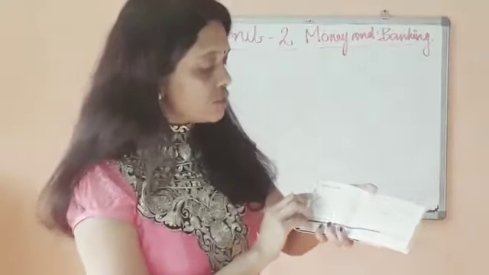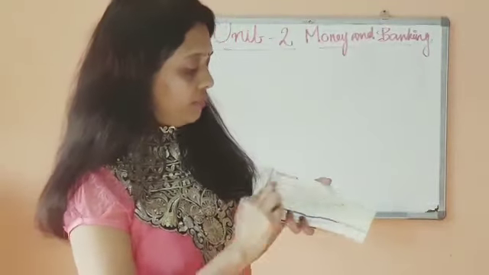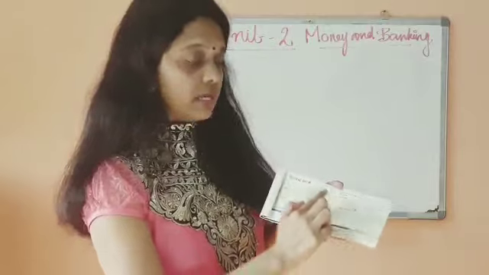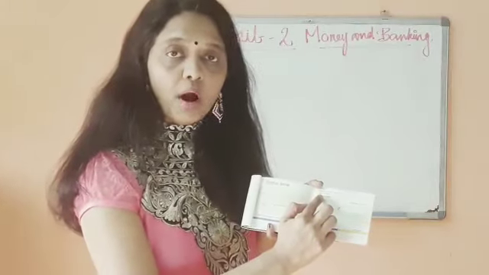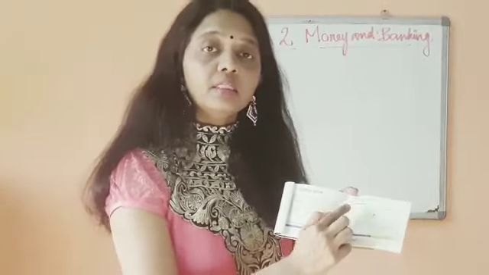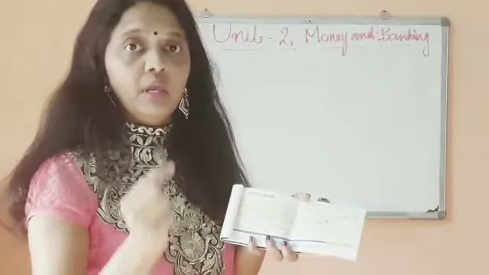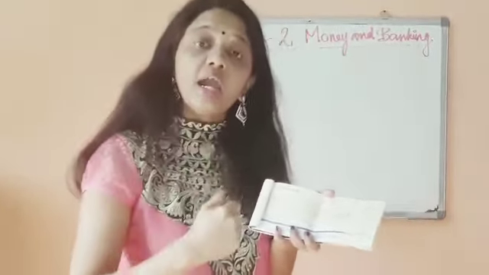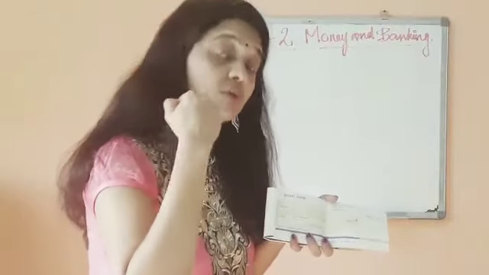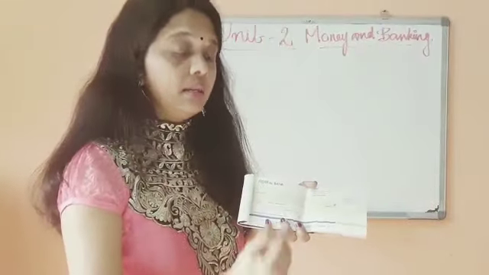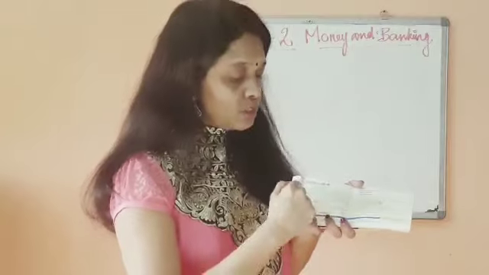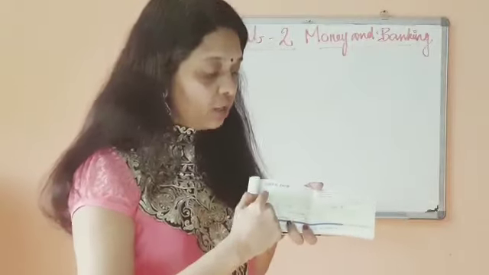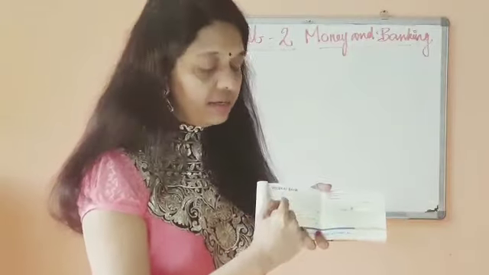You will see pay and rupees. In pay you have to write the person's name. Say I am A and I want to give money to B. Then I write B's name here, and then the rupees.